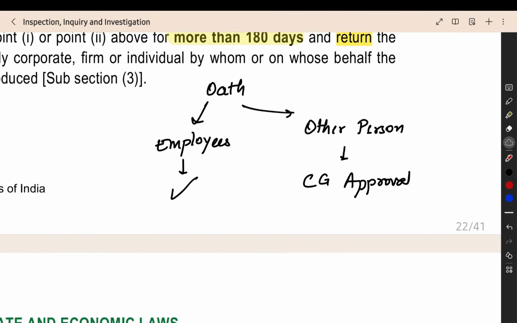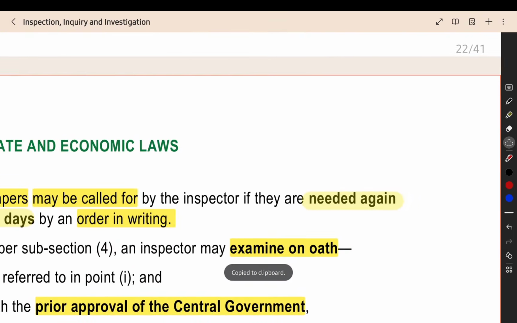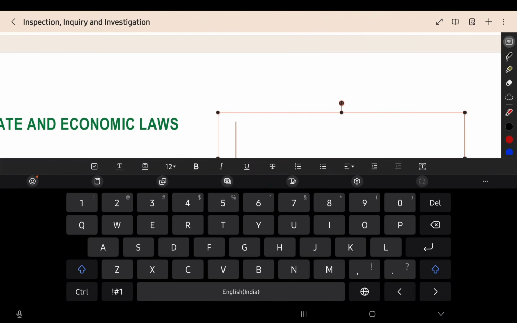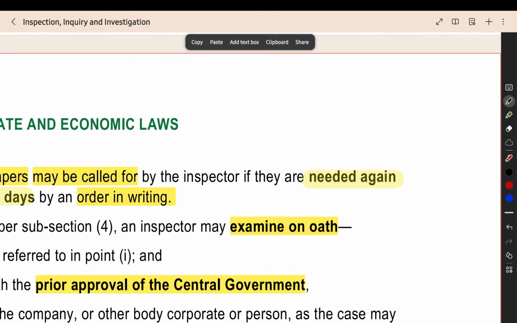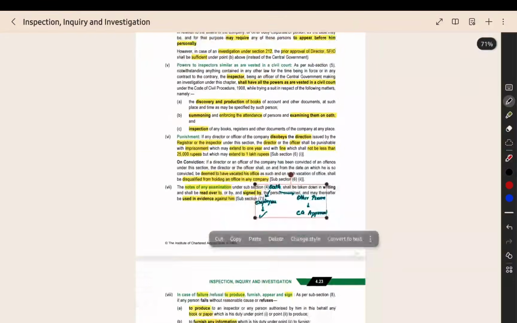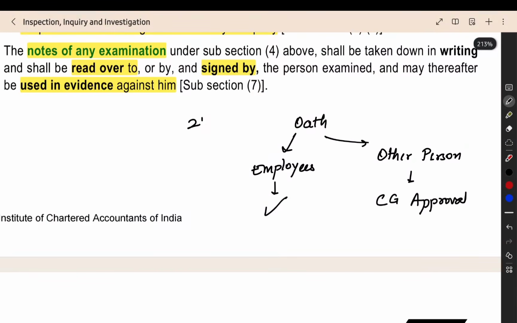Here the same procedure is there, but it is for the SFIO. Under section 212, we had the same point, right?